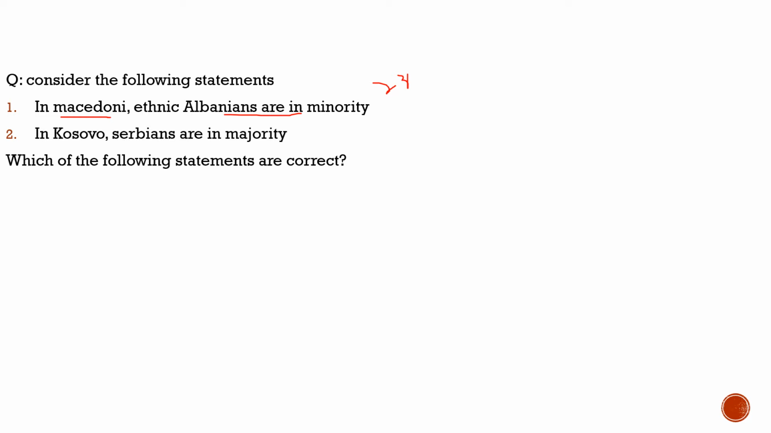Second statement: in Kosovo, Serbians are in majority. No, Serbians are in minority there. Actually, Albanians are in majority. 91% of them are Albanians. So the second statement is incorrect. So with respect to this question, the only statement which is correct is statement 1.